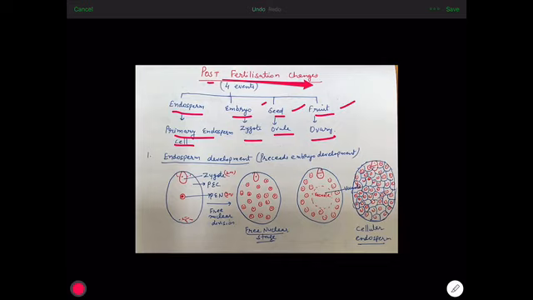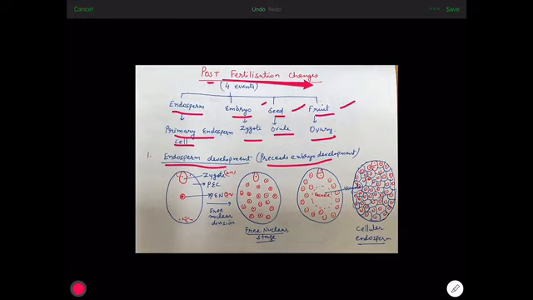Other parts of flower, that is sepals, petals, stamens and style and stigma, they all fall off in the majority of flowering plants. Now first of all, development of endosperm. Development of endosperm precedes embryo development. Precedes means after fertilization, first endosperm is formed, then embryo is formed.